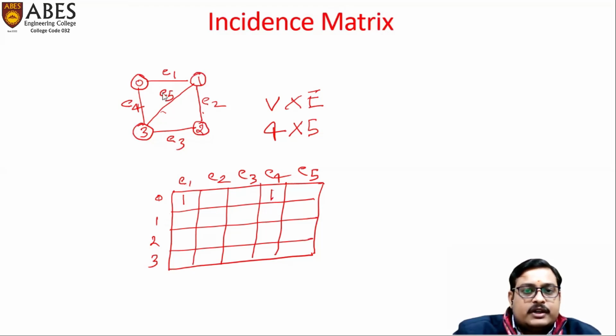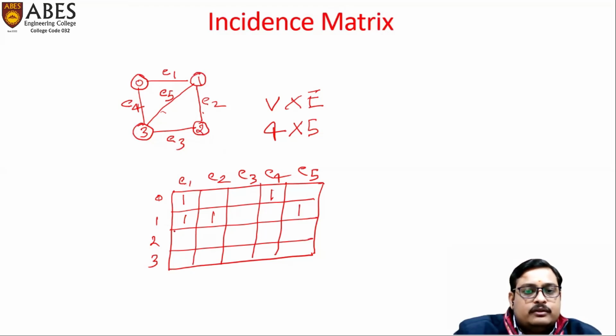Simply come to this one, vertex 1. Is E1 connected to 1? Yes, put 1. Is E2 connected with 1? Yes, put 1. Is E3 connected to 1? No. E4 is connected to 1? No. E5 is connected to 1? Yes, put 1 here. Now come to vertex 2.